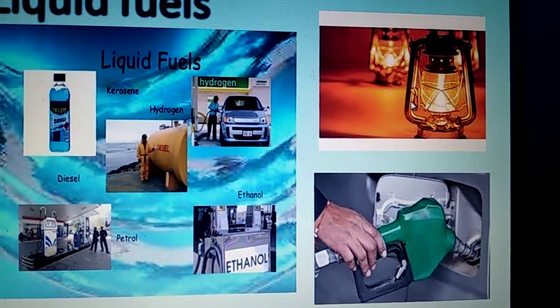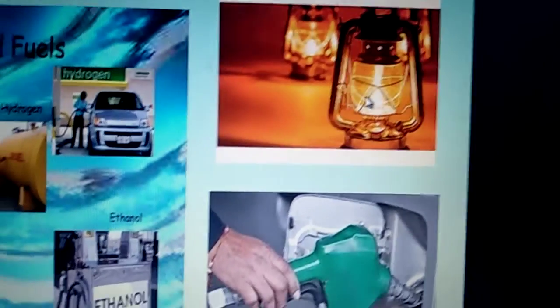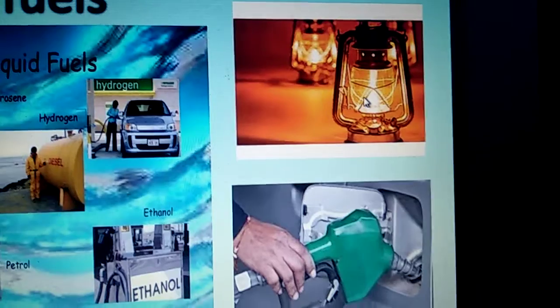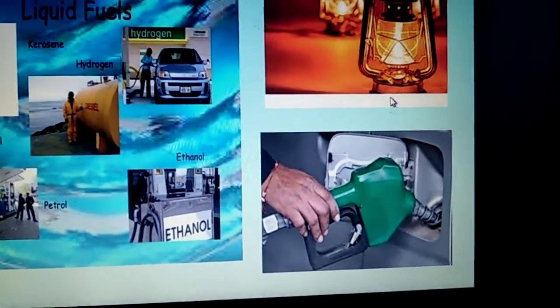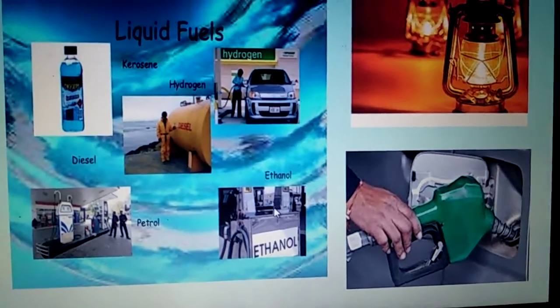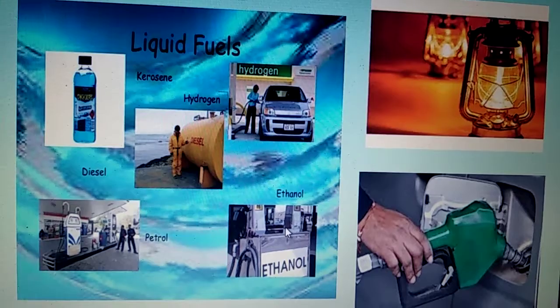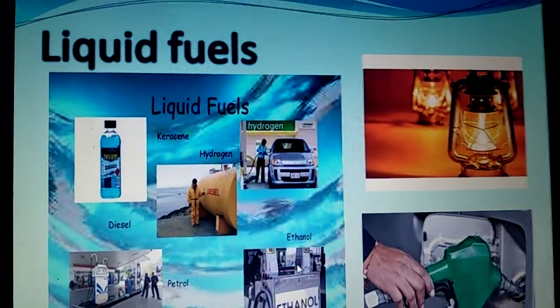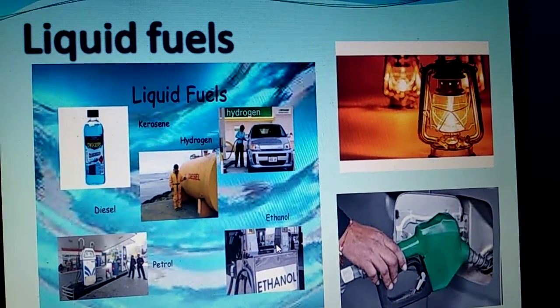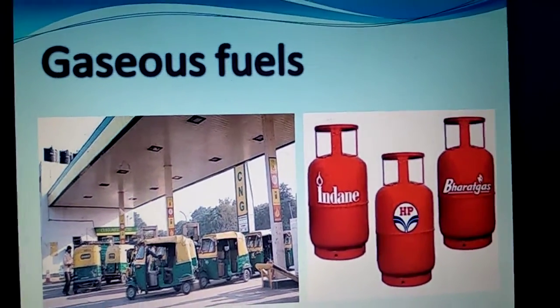An example here, kerosene used in lanterns to light the lanterns, and it gives us light energy. Then petrol and diesel are used in vehicles. Ethanol is also used, a highly efficient fuel. So these are all what? Liquid fuels. Now have a look at the gaseous fuels.